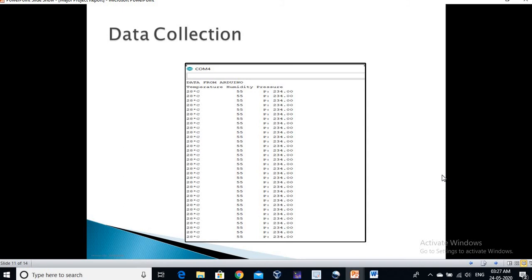Data collection. This picture shows how the data is collected and is displayed by Arduino IDE. The values are stored in column form. This gets appended each time new values are added.